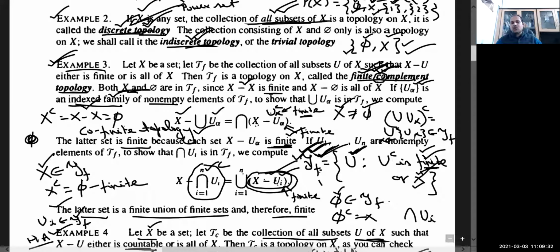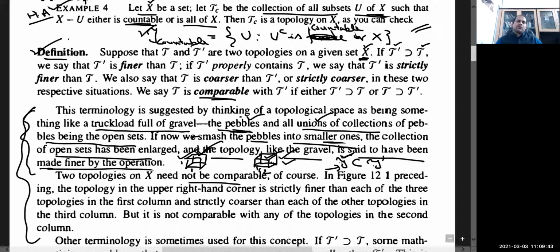Now next, suppose on any given set there are two topologies. Those topologies may not be comparable. We will say that they are comparable only if either T is contained in T dash or T dash is contained in T. If this happens, then we will say that the topologies are comparable.